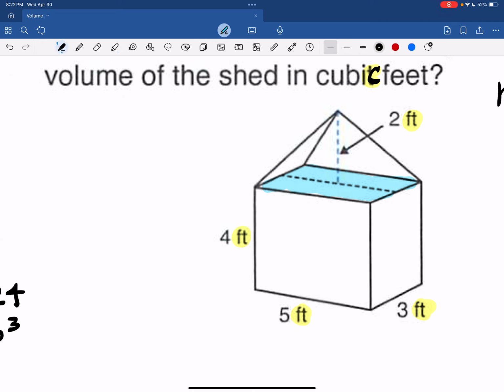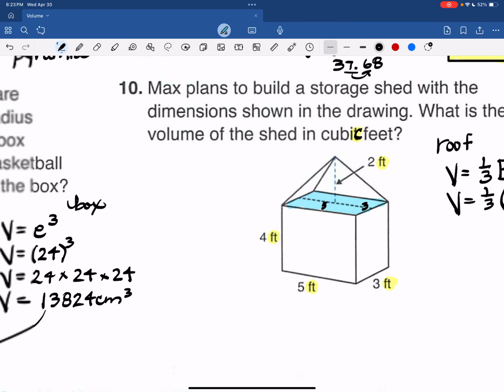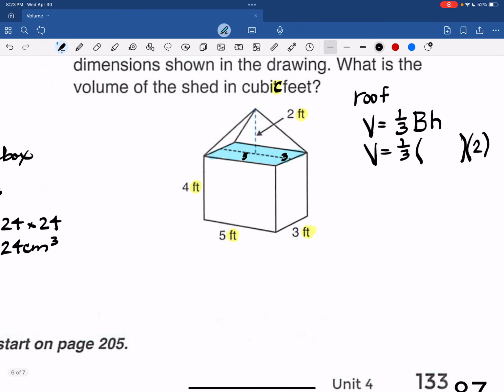So I know that big B is 5 feet this way and 3 feet that way. So that's going to be 5 times 3. And so we're left with 1/3 of 15 times 2. You can do this mentally if you want to, or you can use your calculator.